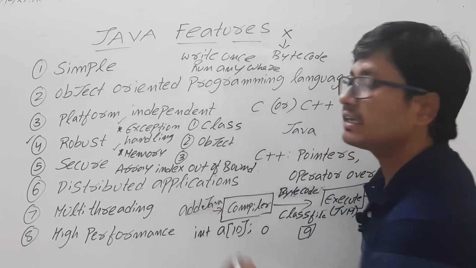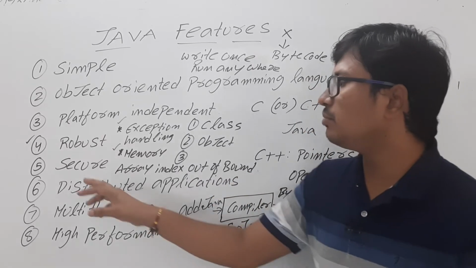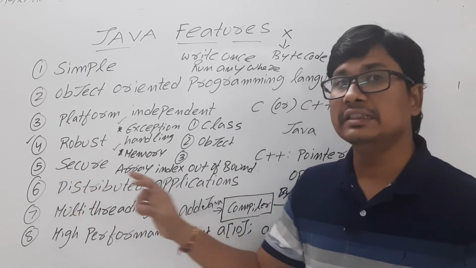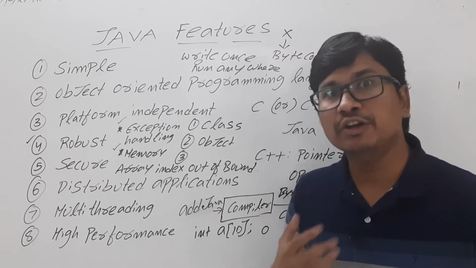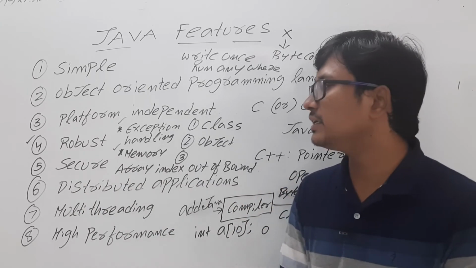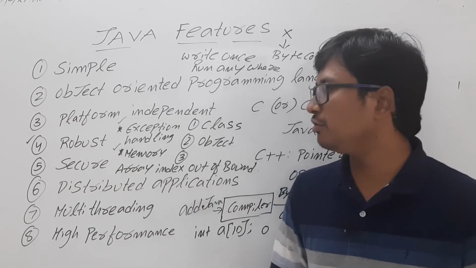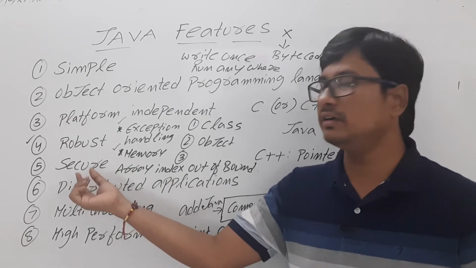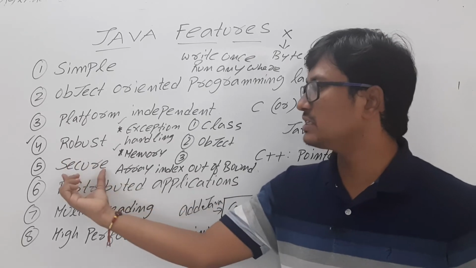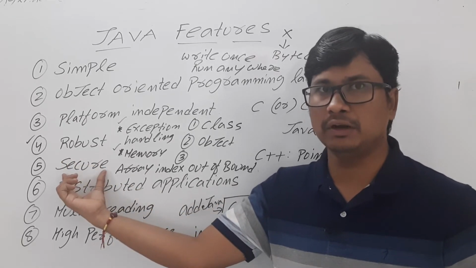Exception will be generated. And as the pointers concept is eliminated, the stack corruption and buffer overflow problems have been eliminated in Java. They are not possible; stack corruption and buffer overflow issues will not occur in Java. So that's why we say that Java is a secured programming language.